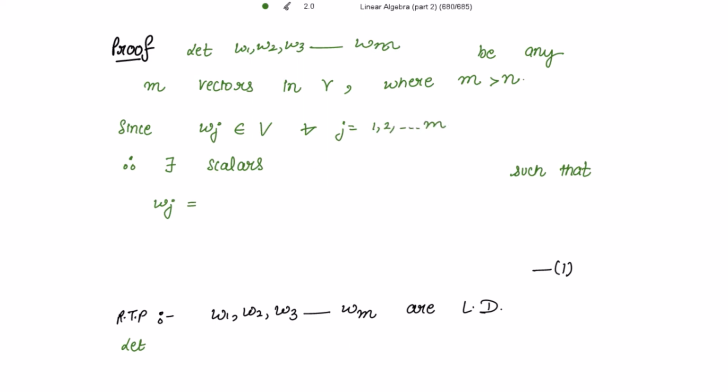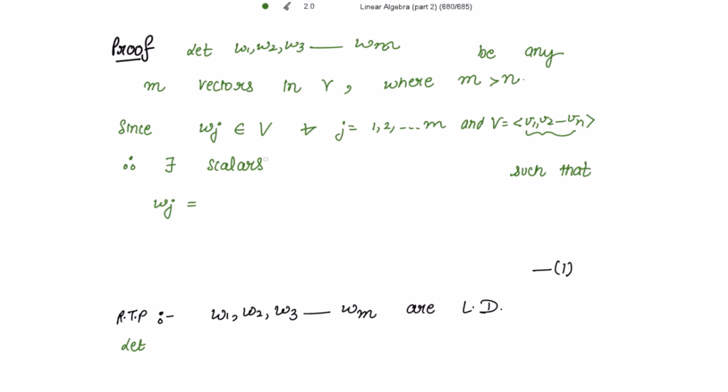And the generating set of V is v1, v2 up to vn. Now because wj belongs to V, and it is given to us that this is the generating set, every element of V is a linear combination of these vectors. So every element of V, I have taken one specific one, wj.